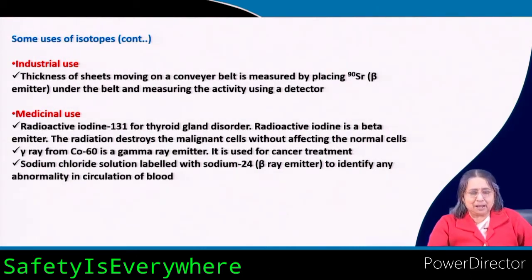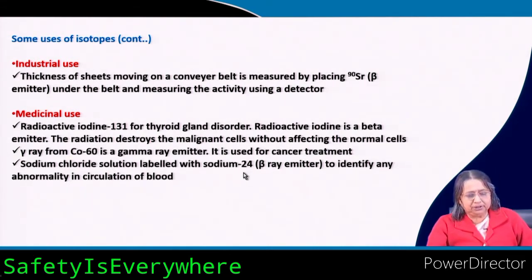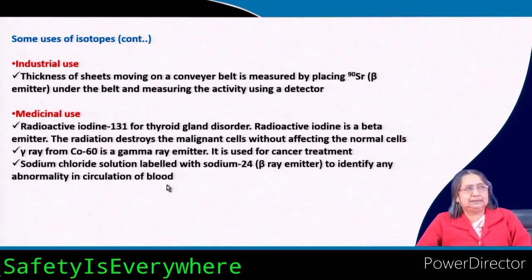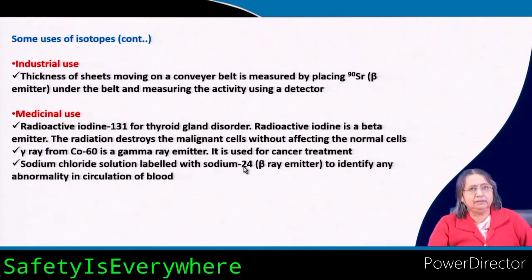This is also an application. Now, this is sodium chloride solution labeled with sodium 24, it is also a beta ray emitter. So, why is it used? To identify any abnormality in the circulation of blood. Whether there is some abnormality in the circulation of blood, it can be identified. How? The sodium chloride solution, where the sodium 24 is applied, which is radioactive, is injected in the veins.